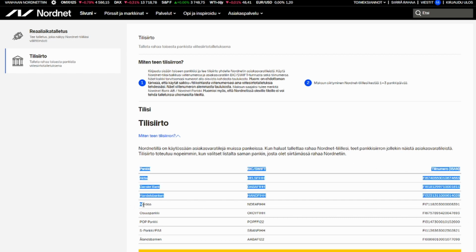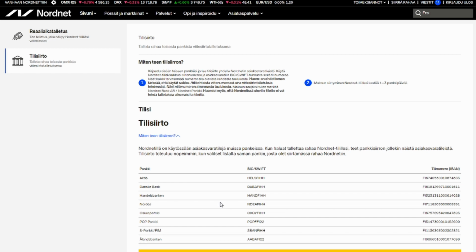You're going to take the one which, to make it easier for them and to make the process faster, is the same bank that you signed up with when you signed up for Nordnet. So the one you usually use. If you signed up to Nordnet with Nordea, for instance, you could transfer the money from a Nordea account, which would make it faster. Yes, thank you, Marcus.